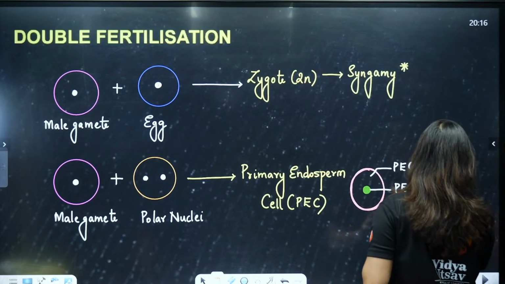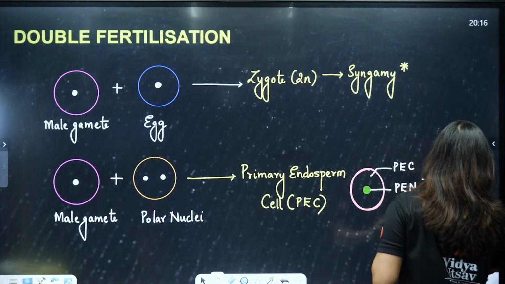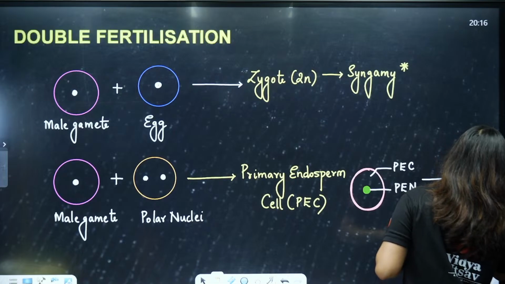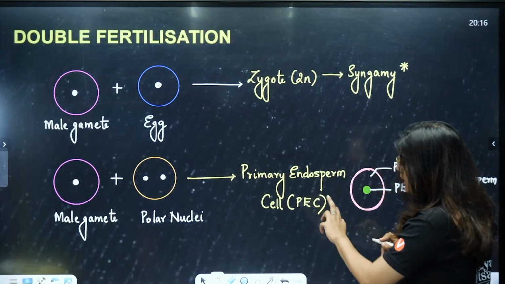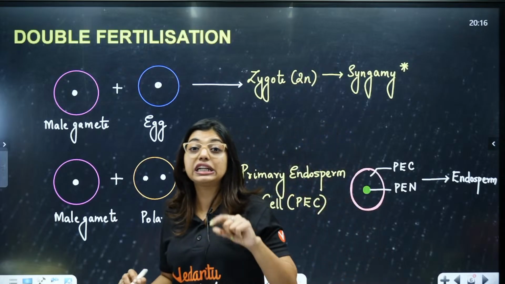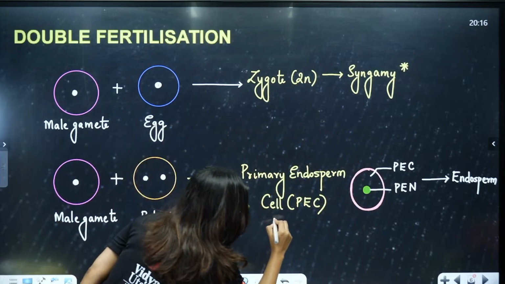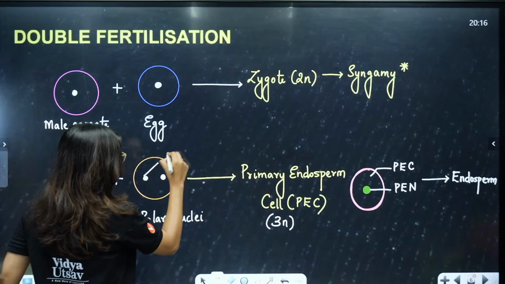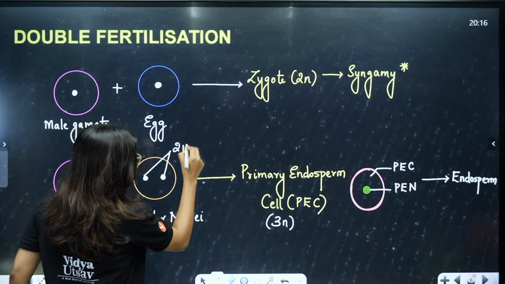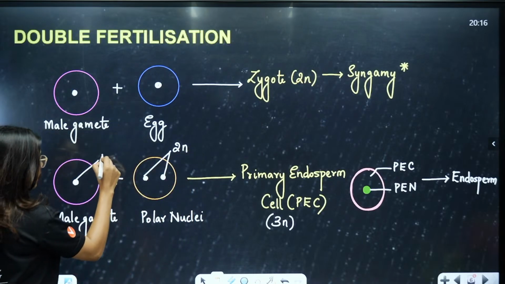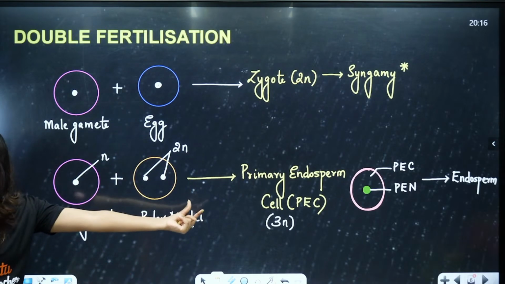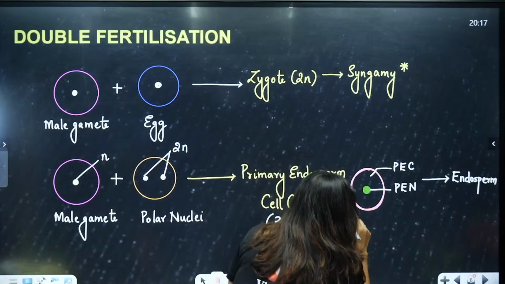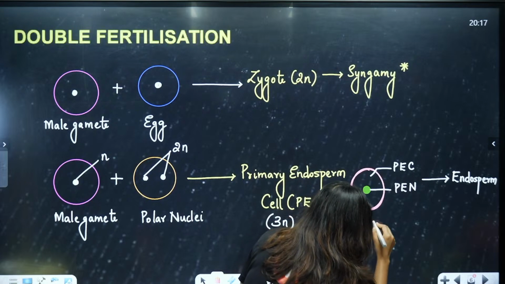This will undergo maturation and ultimately form endosperm. Now, what is the most important thing here? This PEC is going to be a triploid figure, 3n. Why is this going to be 3n? Because you notice this is 2n, n and n, and this is 1n. So, this is going to ultimately form 3n. This process is called triple fusion.